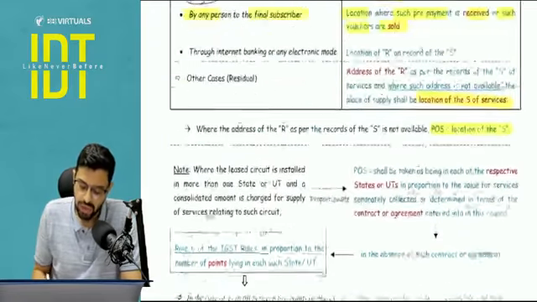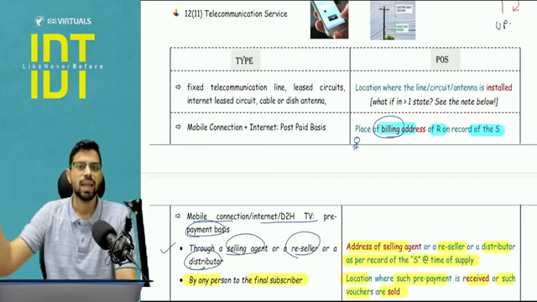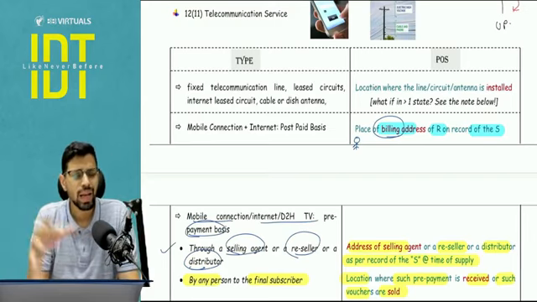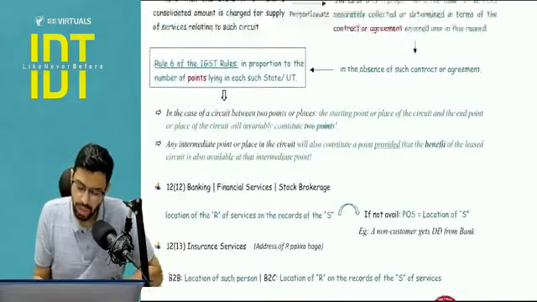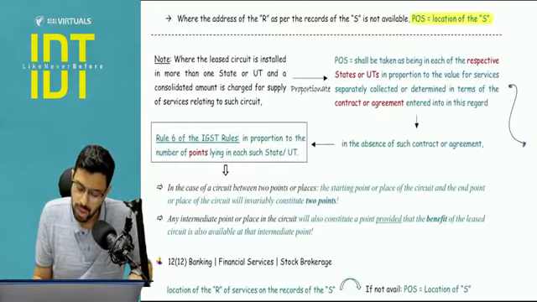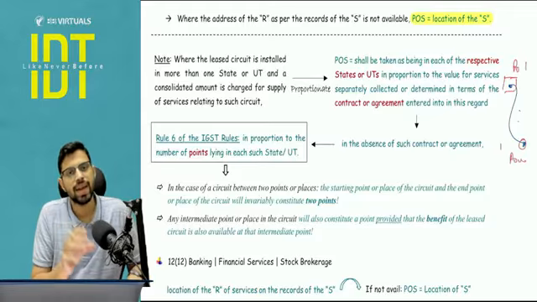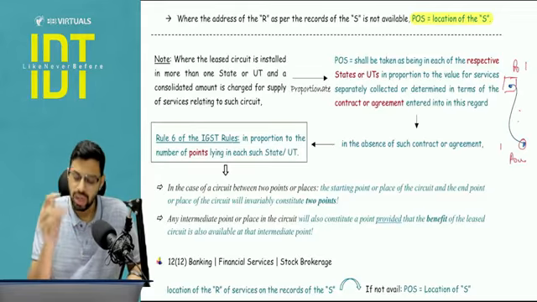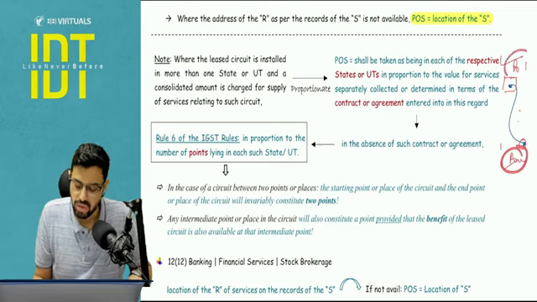Now, as we covered in this particular point, what if there is a fixed line? Let's say there is some form of a cable, some form of a large scale fiber or internet cable being laid down, and that is running in more than one state. So let's say it is running from Delhi to Mumbai. Here these terms are known as points. This is known as point and this is known as point. So here the answer will be 1:1. So basically every state will get its proportionate share of revenue. This is your starting point, this is your ending point. So here the answer will be 1:1.